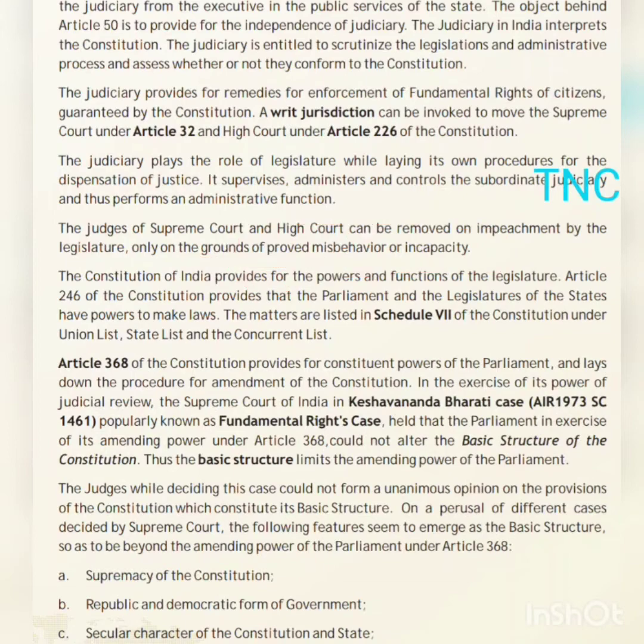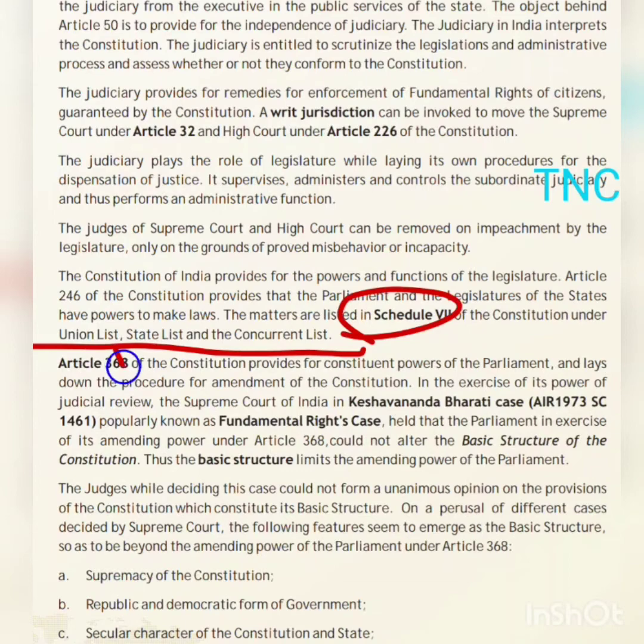The Constitution of India provides for the powers and functions of the legislature. Article 246 provides that Parliament and the legislatures of states have powers to make laws. Matters listed in the Seventh Schedule of the Constitution are under the Union list, State list and Concurrent list. These lists you have studied in your previous classes in civics, right? So these three lists mentioned in the Seventh Schedule provide power to the legislatures of the states and the union, that is, both the union government and the state government can make laws for the law and order situation of the country.